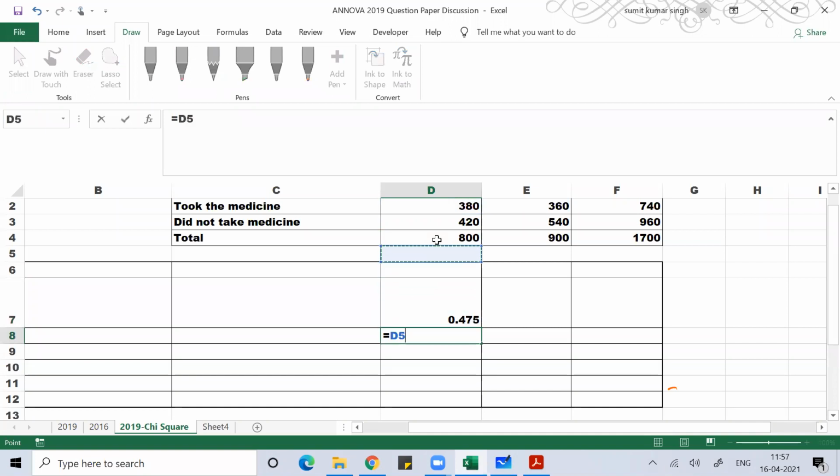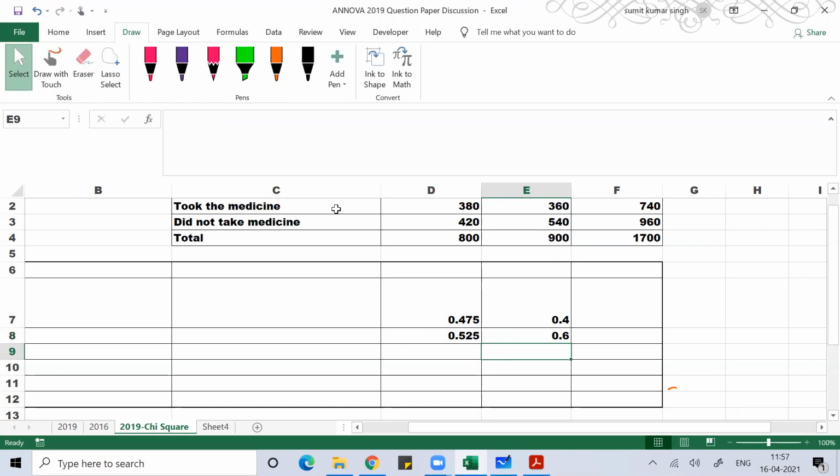This is 420 divided by 820. Now the same thing, 360 divided by 900, and then this is 540 divided by 900, which is 0.6. So you can analyze it this way.